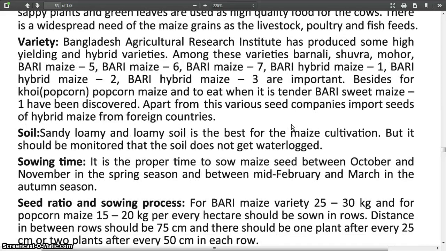Soil. Sandy loamy and loamy soil is the best for maize cultivation, but it should be monitored that the soil does not get waterlogged. Sowing time. It is the proper time to sow maize seed between October and November in the spring season, and between mid-February and March in the autumn season.